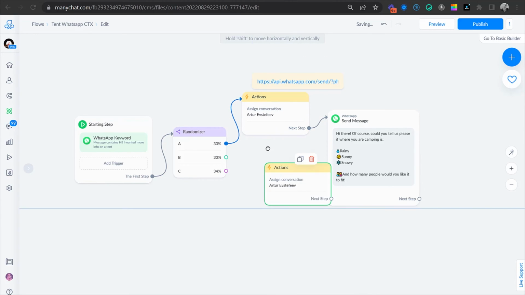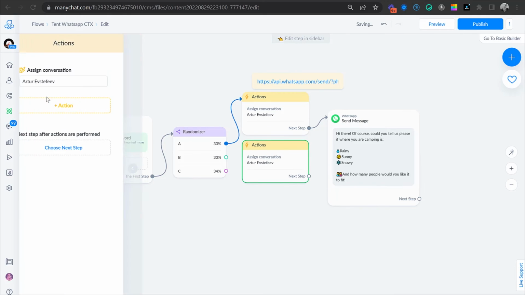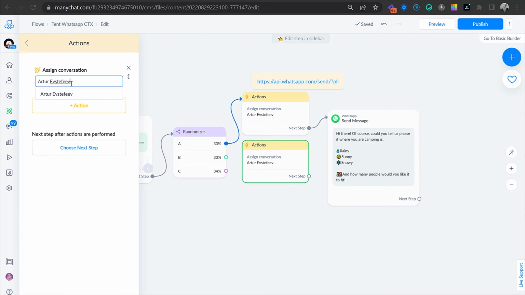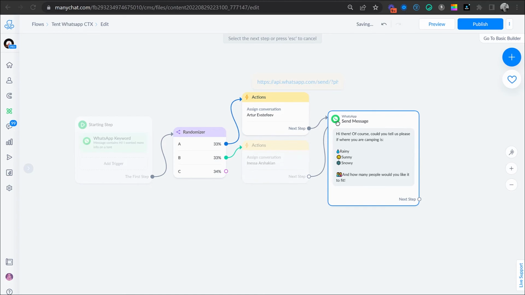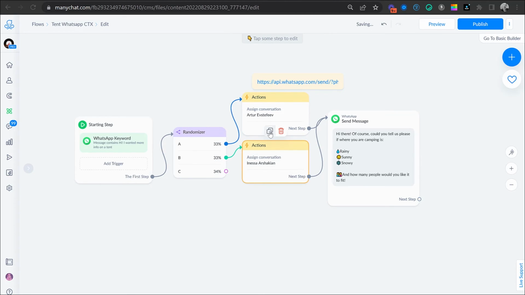Duplicate. Let's change our agent. And here we have Inessa. So right now, we're going to have that group B, or the second person, go to her and send this message. And then the third person is going to go to Joyce and send the message.